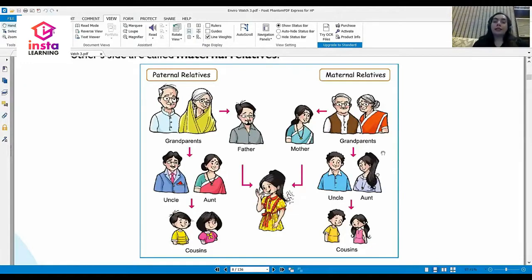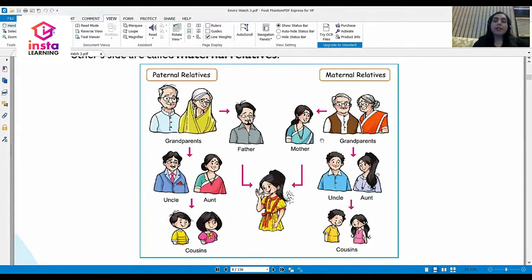All these relatives which are on the side of our mother are called maternal relatives. Let me repeat this once again. All your relatives who are your relatives because of your mother are called maternal relatives. So your mother's parents are your maternal grandparents.